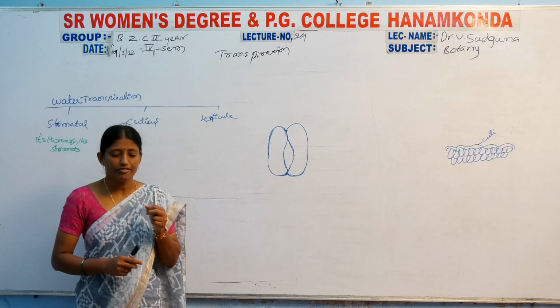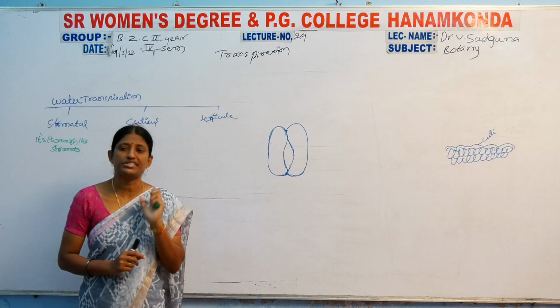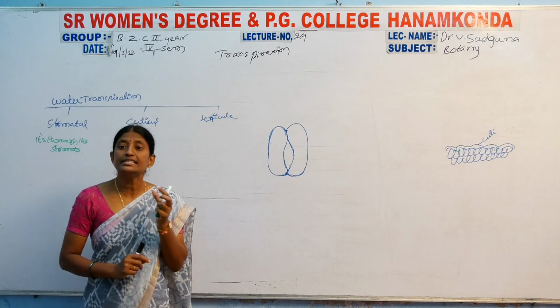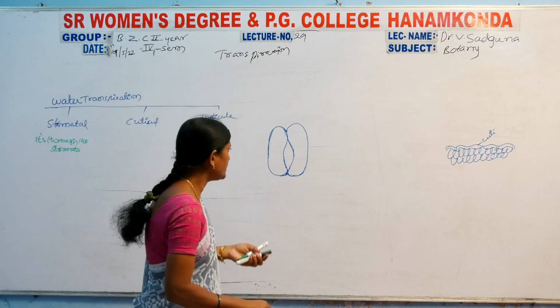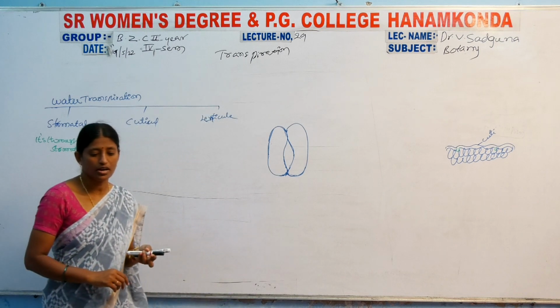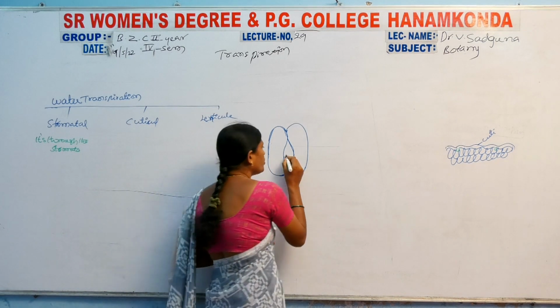The epidermal surface pore is the stoma. First of all, the stoma means the epidermal surface pore. Now this one is the pore.